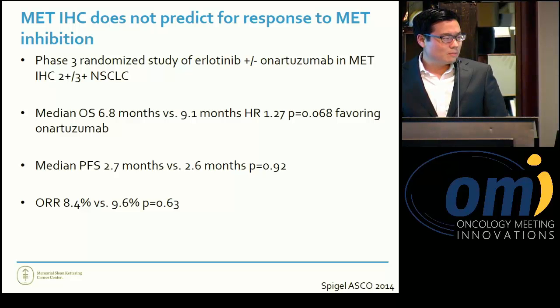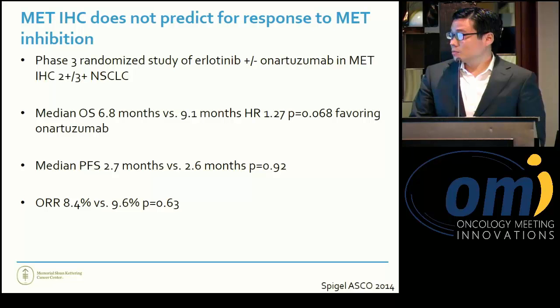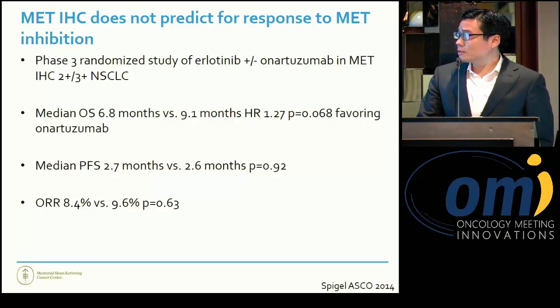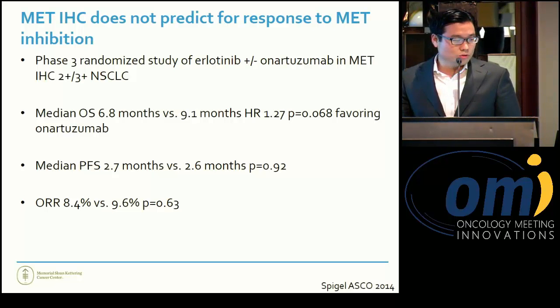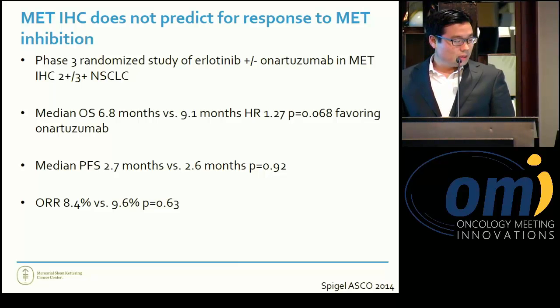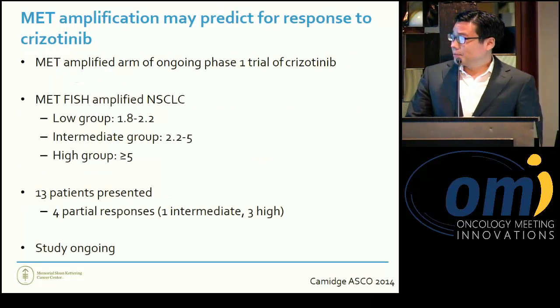So unfortunately, MET protein expression doesn't appear to predict for response to MET inhibition. This we know formally from David Spiegel's presentation last year for the MET-MAP study, the randomized phase 3 study of erlotinib with or without onartuzumab in patients who had high expression of MET. There was a trend towards improvement in overall survival that was not significant, however, and then the PFS and overall response rates were not different, which was a little bit surprising given the promising phase 2 data.